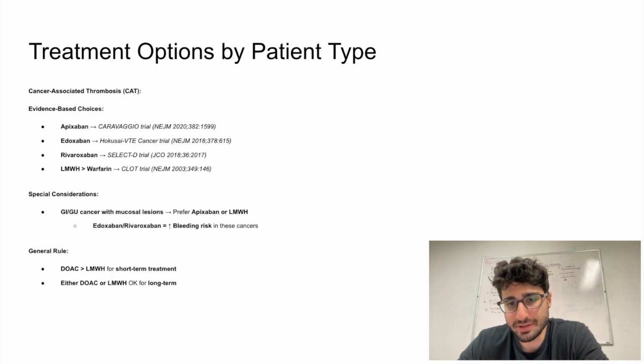Historically, low molecular weight heparin was the standard due to superiority over warfarin, as shown in the CLOT trial, but now DOACs are increasingly used as first-line agents. However, in patients with gastrointestinal or genitourinary cancers with mucosal involvement, we avoid edoxaban and rivaroxaban due to increased bleeding risk. In these cases, apixaban or low molecular weight heparin is preferred.